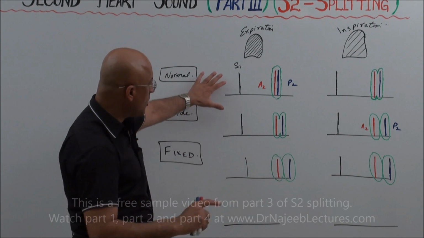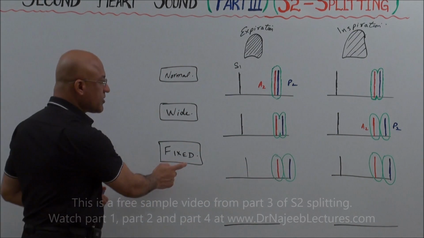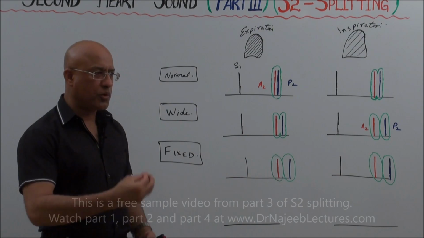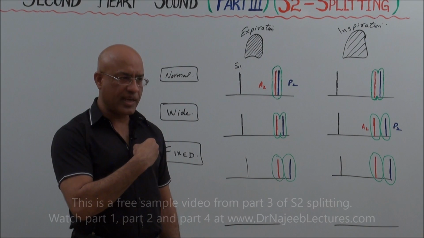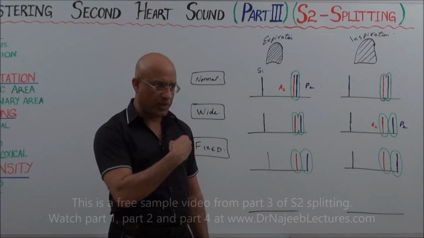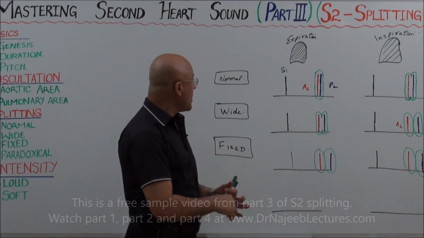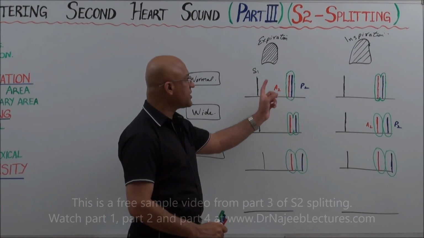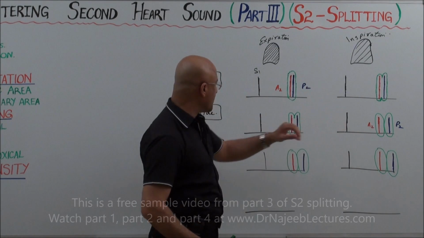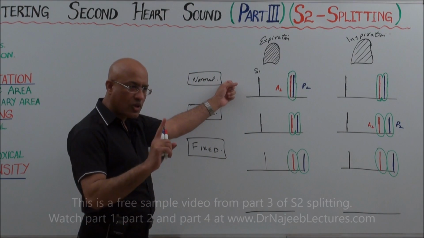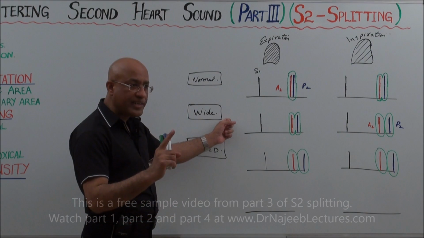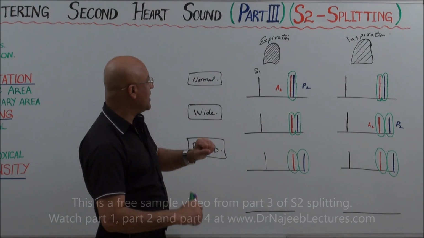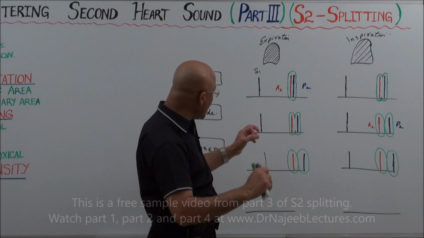Now let me tell you, we compare all of them. Again, what is the mechanism or cause of this? We'll discuss later. First, you try to recognize the pattern. You put the stethoscope on the pulmonary area, second intercostal space, left parasternal area. In a normal person, what will you hear? During expiration, and then inspiration. Now I will repeat all of them. First, I will talk about normal splitting, then wide variable splitting, then wide fixed splitting. Let's start. Clean your ears, okay?